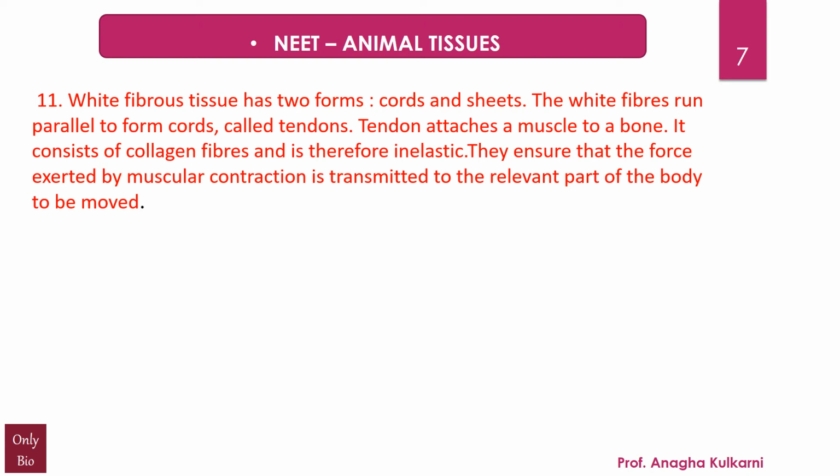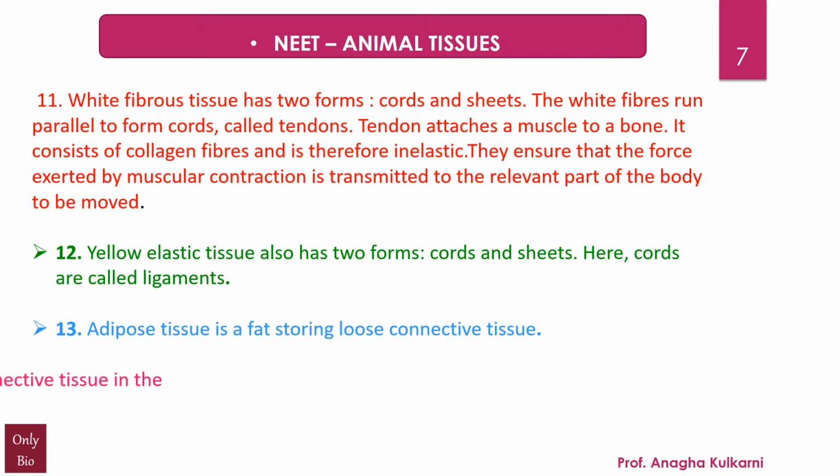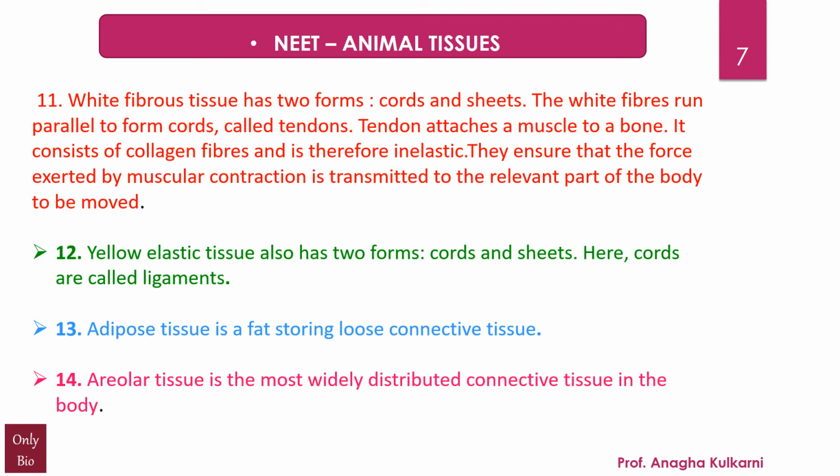Next, yellow elastic tissue also has two forms, that is cords and sheaths. Here cords are called as ligaments. Next, adipose tissue is a fat storing loose connective tissue. Next, areolar tissue is the most widely distributed connective tissue in the body.